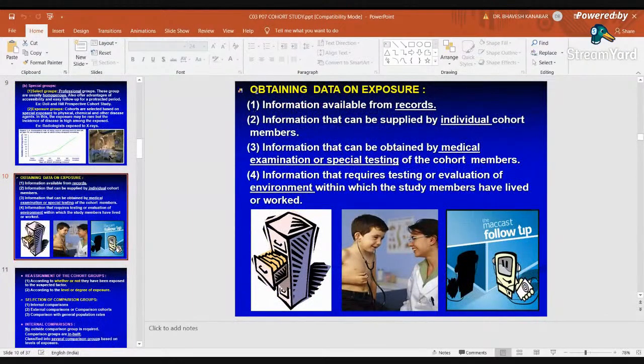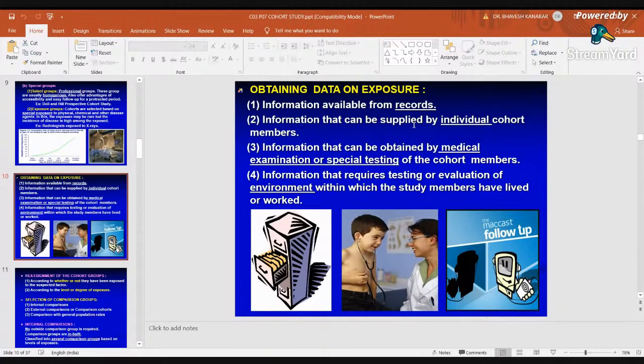Then another step is obtaining data on exposure. After that, we have to obtain the data on exposure information, which can be available from the records, information that can be supplied by the individual cohort member, or that can be obtained by medical examination, right? So how can we obtain the data? By records, by the information supplied by the individual.